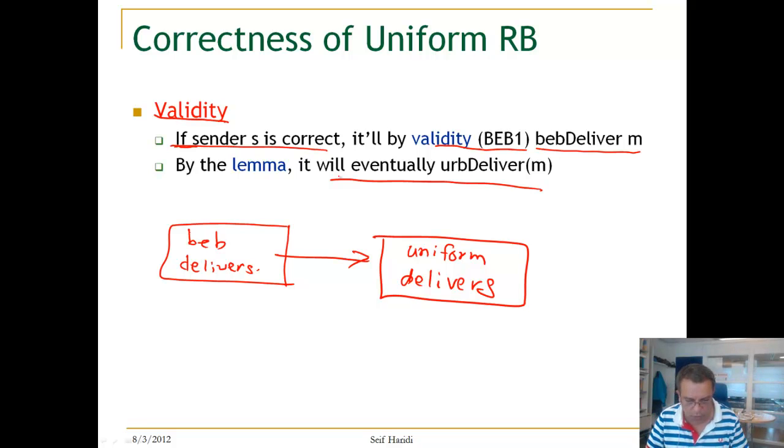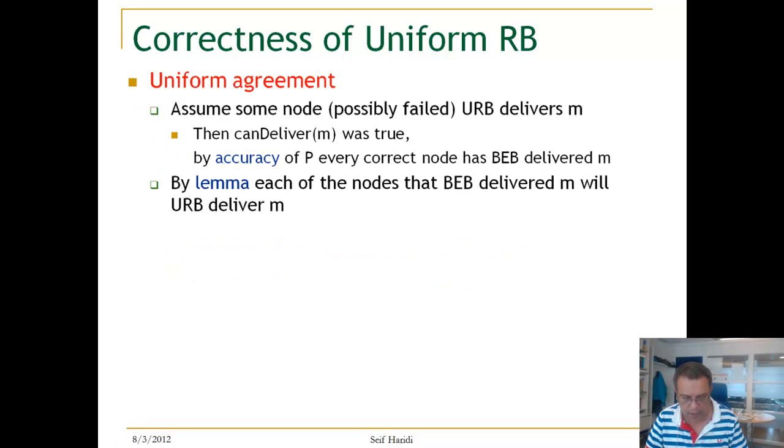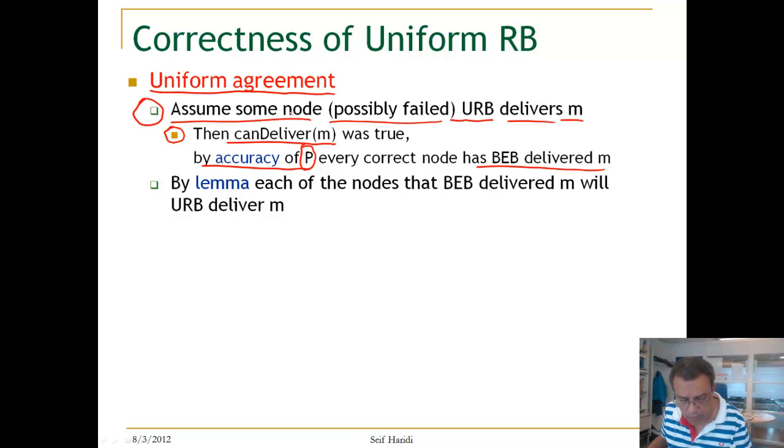Let us now go to the agreement. And now we're talking about uniform agreement. This is interesting, and we have to go slowly so that we understand how to prove it. So remember again, what is the property that we want to prove? We want to prove that if some process, correct or faulty, delivers the message, all correct processes will deliver the message. Assume some process, possibly a failed process, uniformly delivers the message M.